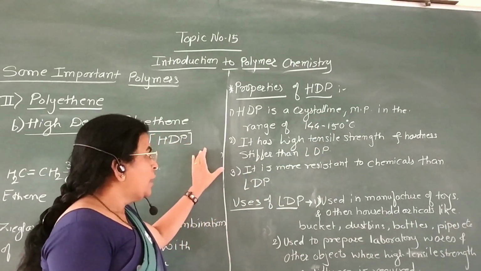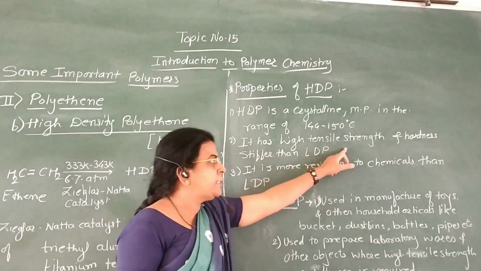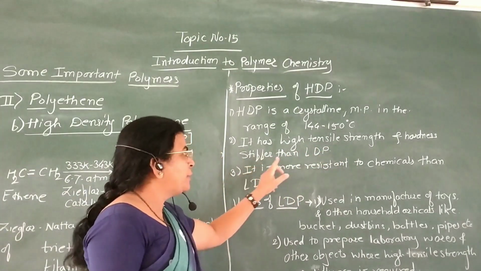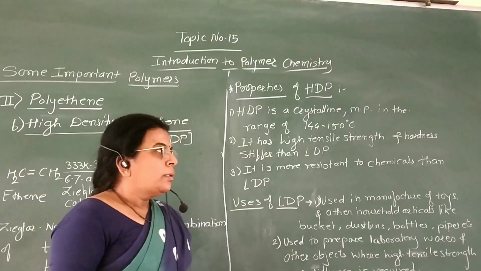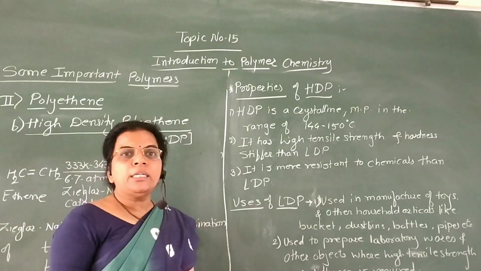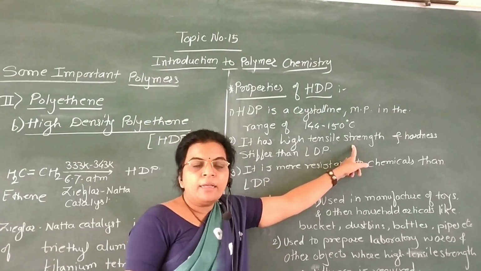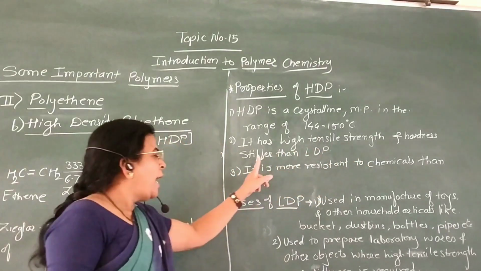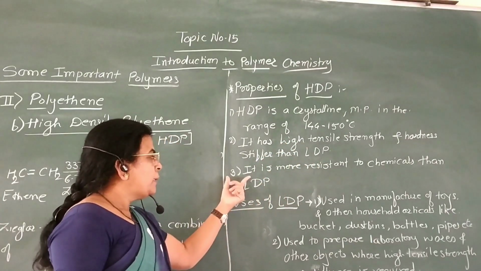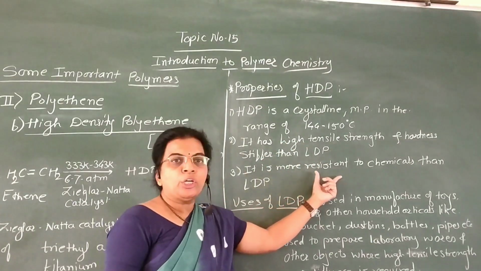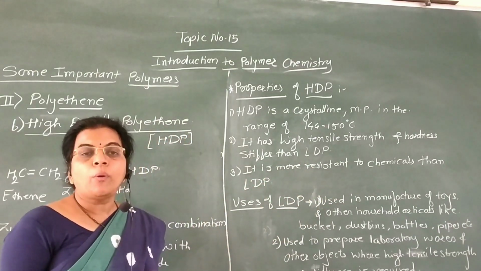This HDPE has high tensile strength and hardness, and it is stiffer than low density polyethylene. Then third, it is more resistant to chemicals as compared to low density polyethylene.